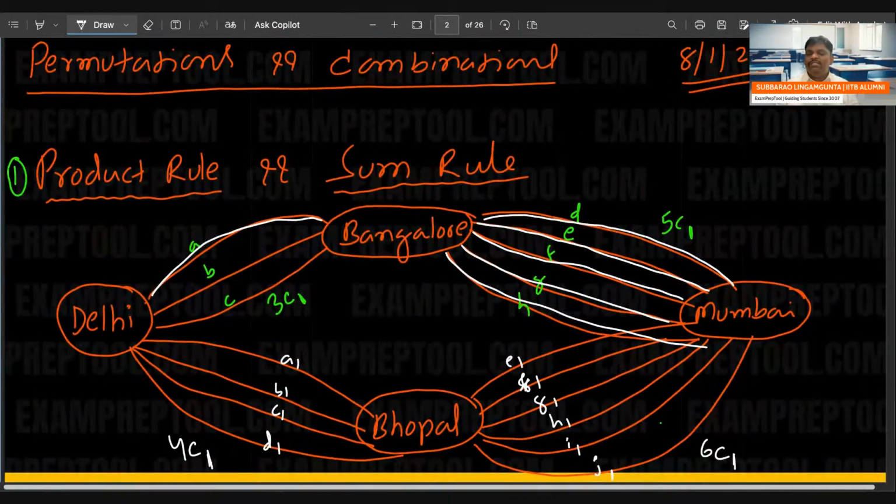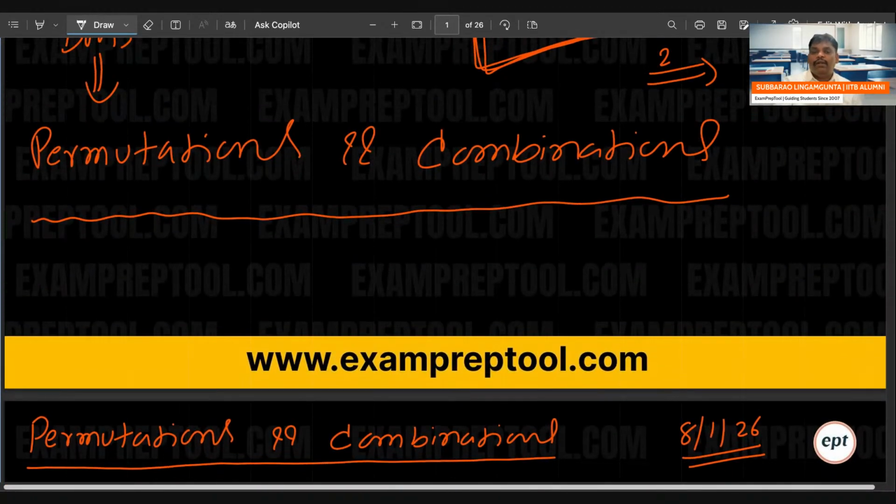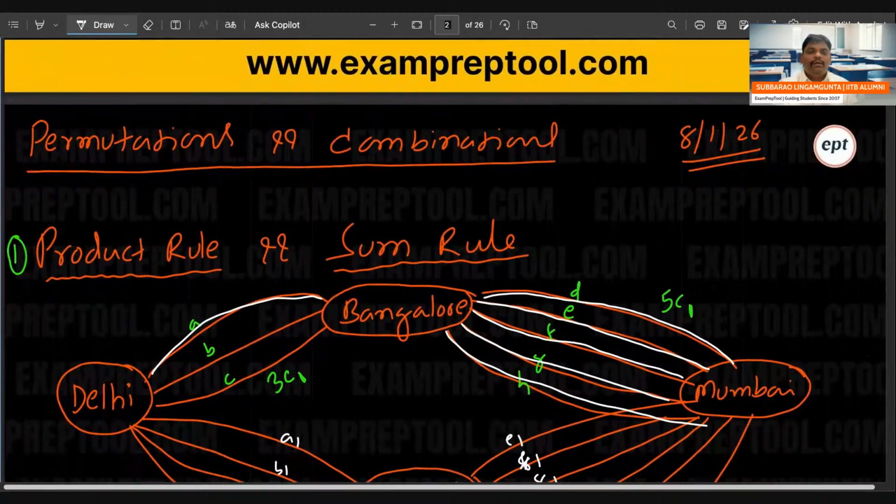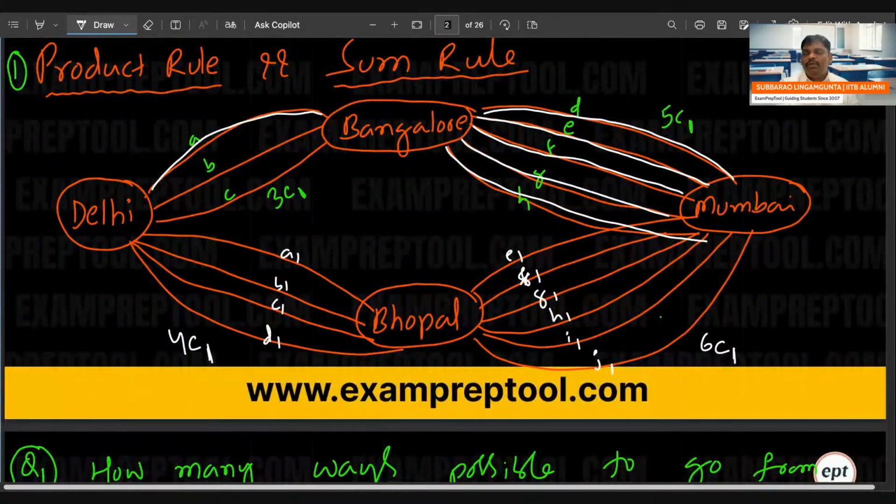Topic name is permutations and combinations. Date is 8/1/26. And one more important thing is this course is meant for 2027 people, 28 people. Remember everyone. This course, subject is discrete mathematics, permutations and combinations. The first topic in the permutations and combinations is product rule and sum rule.